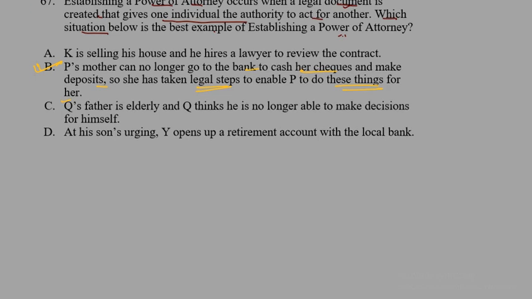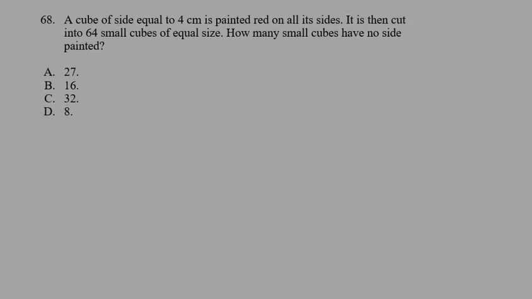Now let's move on to the next question. So here is our question 68. Question 68 says a cube of side equal to 4 centimeters is painted red on all its sides. It is then cut into 64 small cubes of equal size. How many small cubes have no color painted?